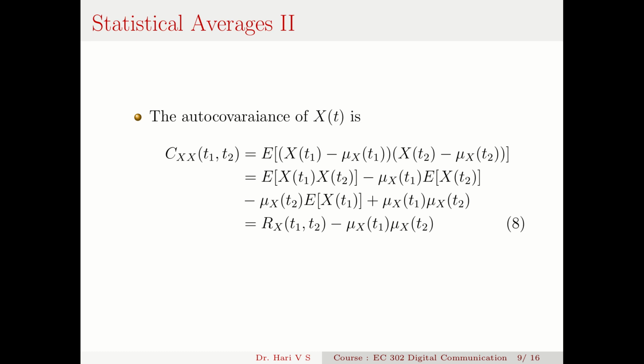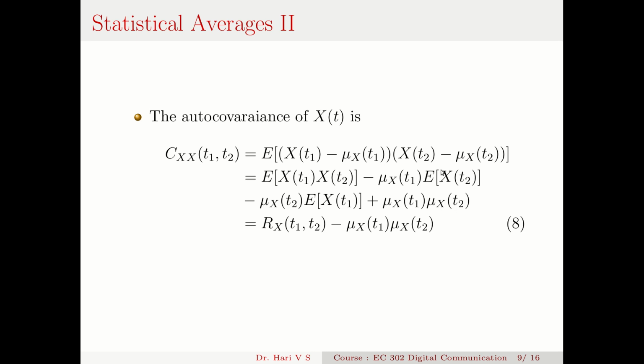Now the autocovariance of X(t), that is C_XX(t1, t2), is the expectation of X(t1) X(t2), but both X(t1) and X(t2) are centered around the mean. So it is the expectation of (X(t1) minus mu_X(t1)) into (X(t2) minus mu_X(t2)). That will be the expectation of X(t1) X(t2) minus mu_X(t1) into the expectation of X(t2), if I expand this equation, minus mu_X(t2) into the expectation of X(t1), plus this term mu_X(t1) into mu_X(t2).